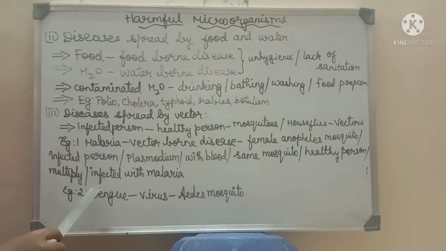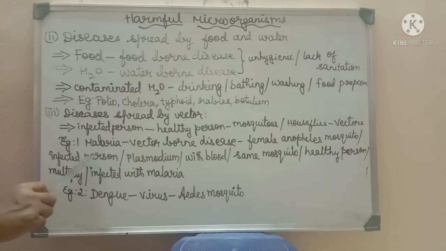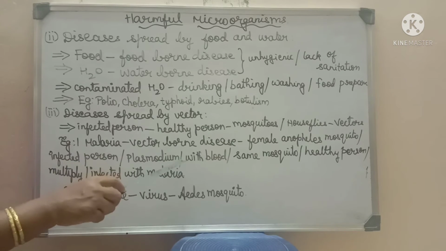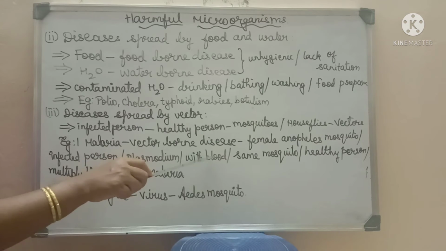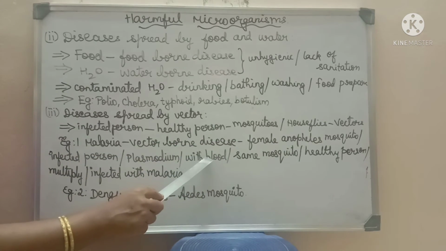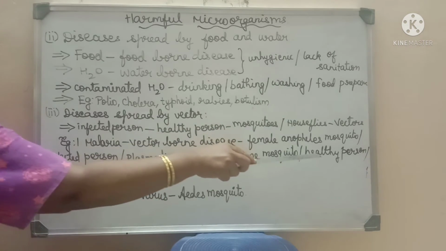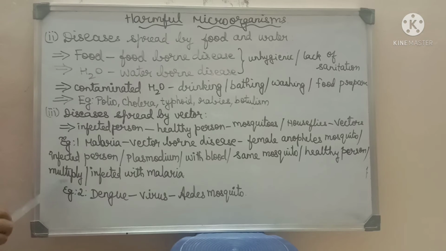Clear, children? When the female Anopheles mosquito bites the infected person, the plasmodium from his body enters the mosquito's body along with the blood. When the same mosquito bites the healthy person, the plasmodium is released into the healthy person, gets multiplied in his or her body and causes infection. Likewise,